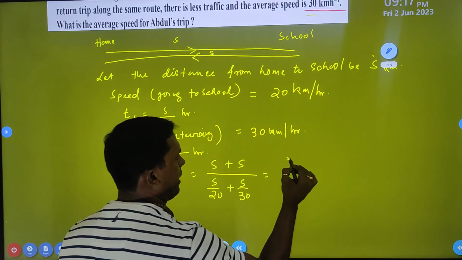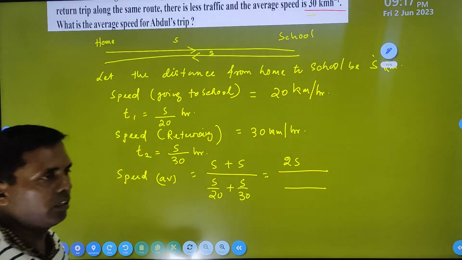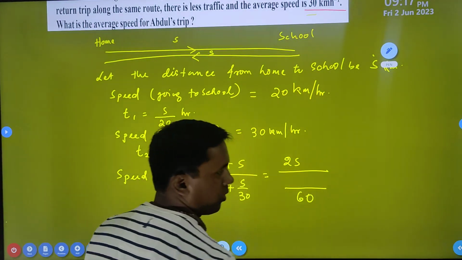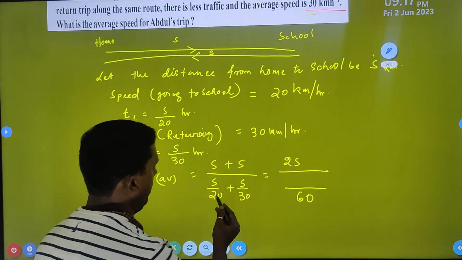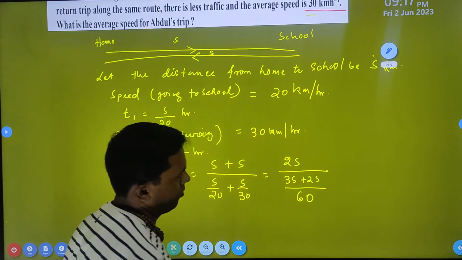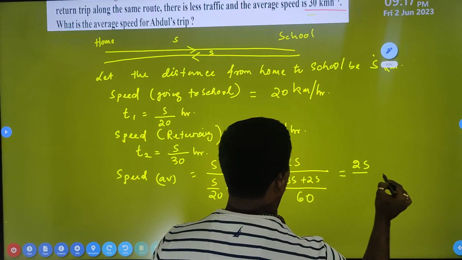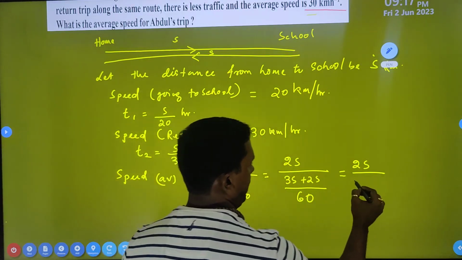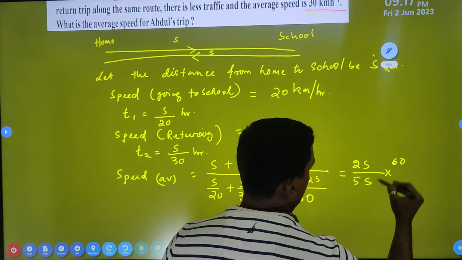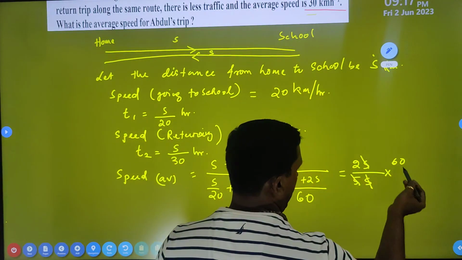Now you go through 2s divided by your LCM of 20 and 30. LCM how much? Go through 60. Okay, then 3s plus 2s. You can get idea about it. So here 2s divided by 5s by 60, or you can go through 60 by 1. So s cancel, 2 and 5.